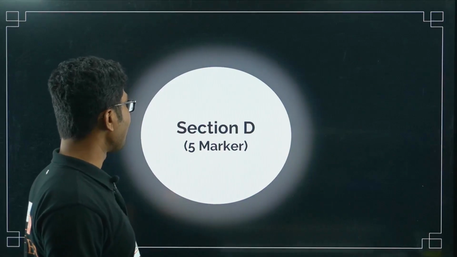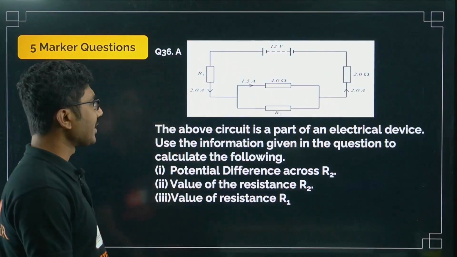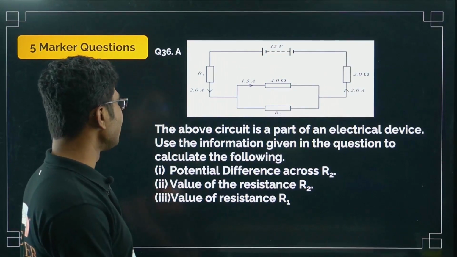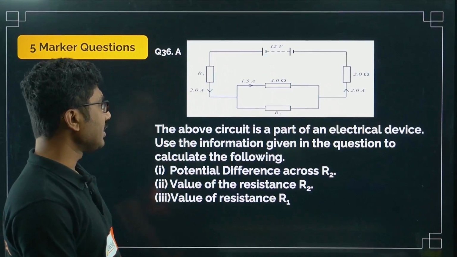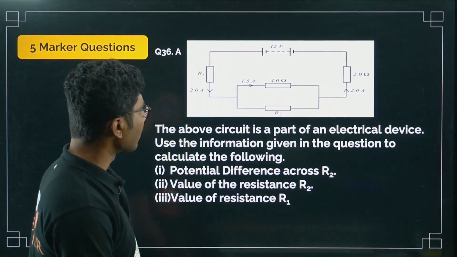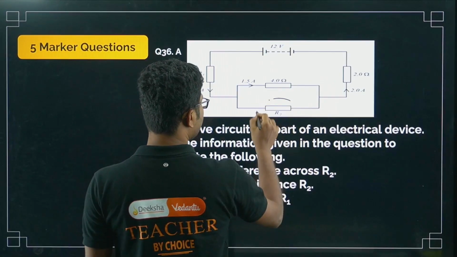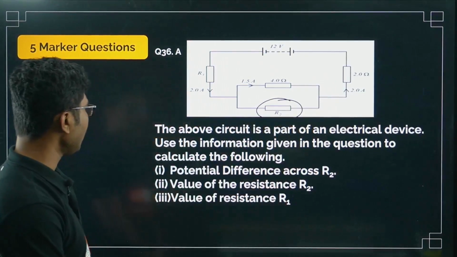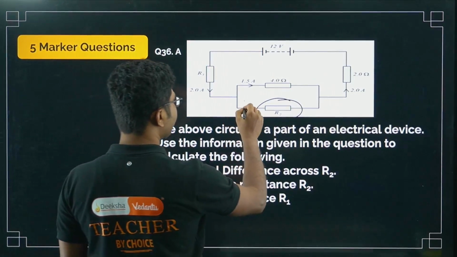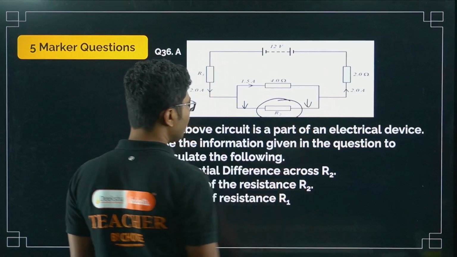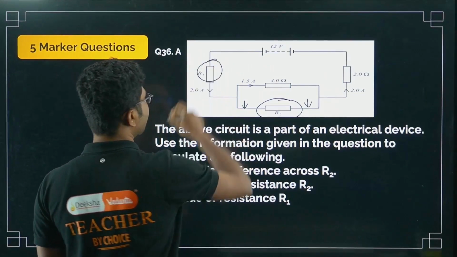Okay, now the 5-marker question. This is a very interesting question. The above circuit is part of an electric device. Use the information given in the question to calculate the following. Potential difference across R2. R2 is this one, this little one. Value of resistance of R2. Potential difference means what is the voltage difference between these two. What is the value of R2? Value of resistance R1. So what is the value of resistance R1?